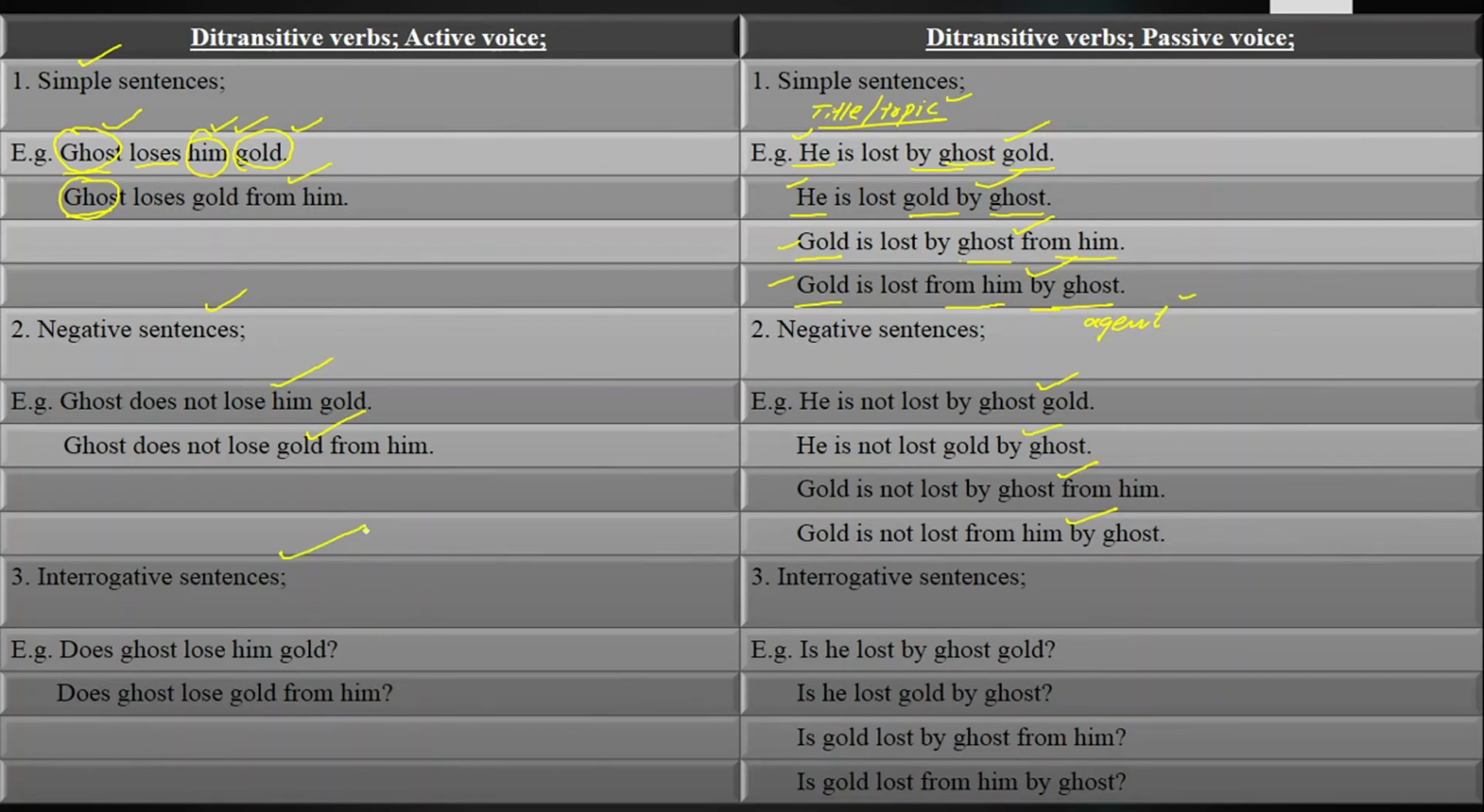Interrogative sentences are those sentences in which we ask questions and put queries. Does ghost lose him gold? Does ghost lose gold from him? Next is in passive voice. Is he lost by ghost gold? Is he lost gold by ghost? Is gold lost by ghost from him? Is gold lost from him by ghost?